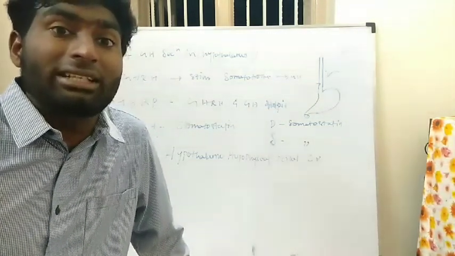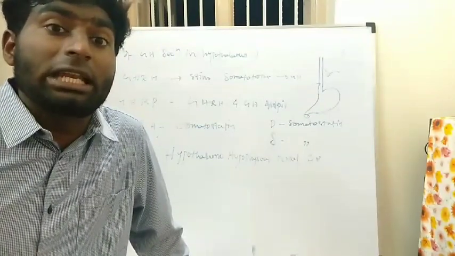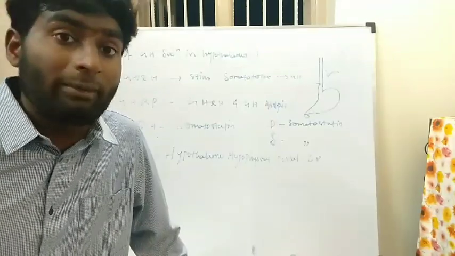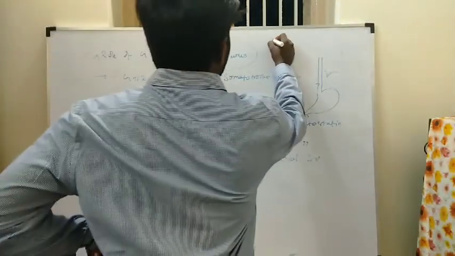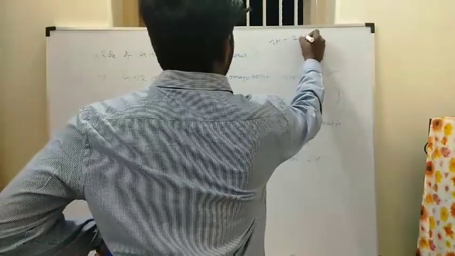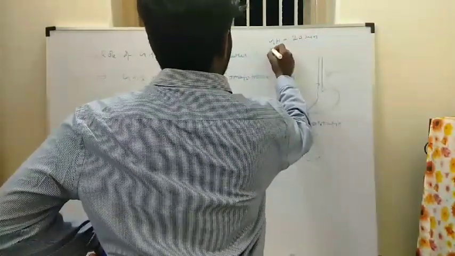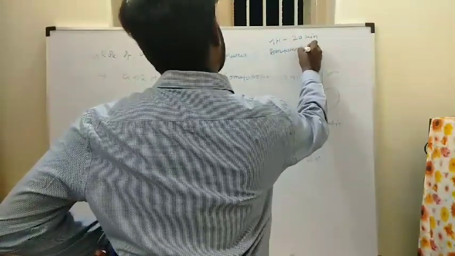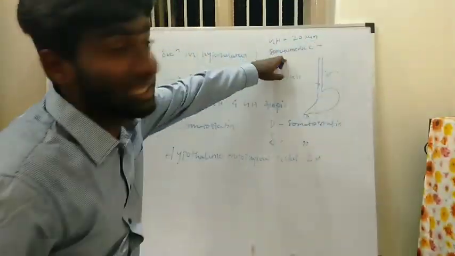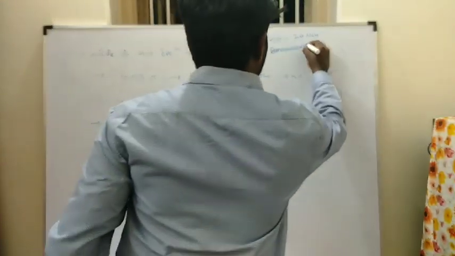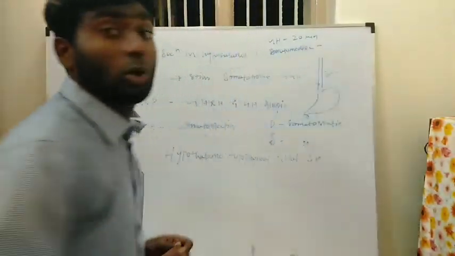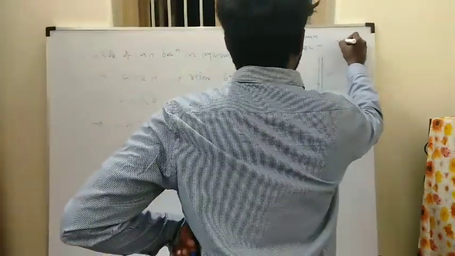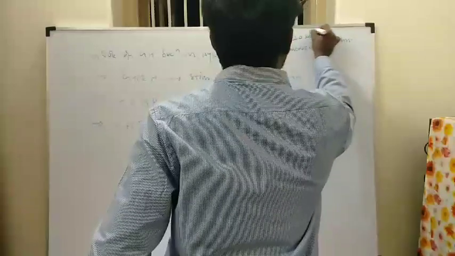The somatomedin lifetime will be very large, 20 hours. The growth hormone lifetime will be very short, 20 minutes. Somatomedin C. Don't confuse: somatomedin is different, somatostatin is different. The somatomedin C lifetime will be 20 hours compared to the growth hormone.